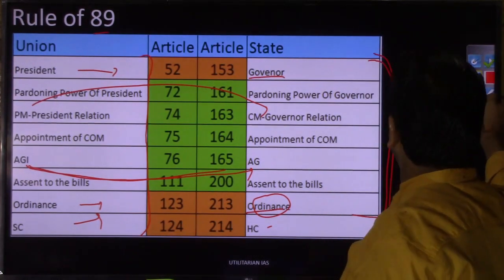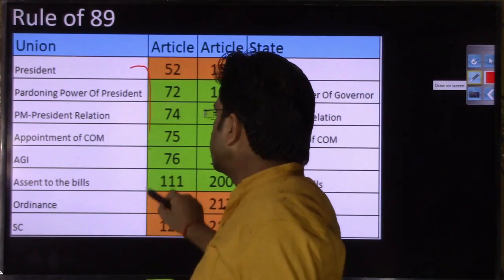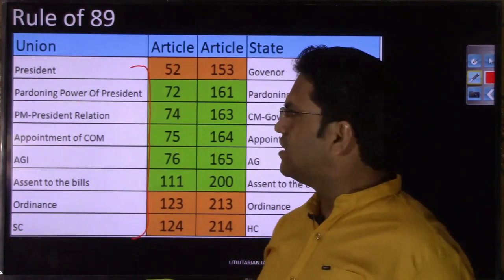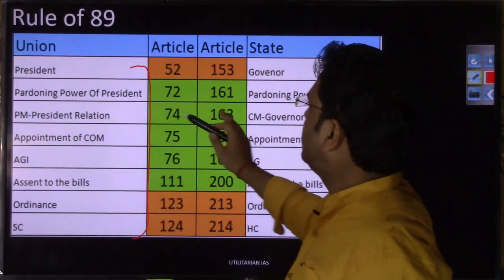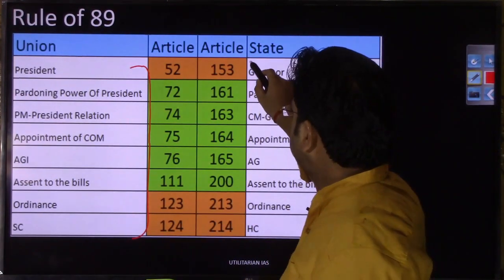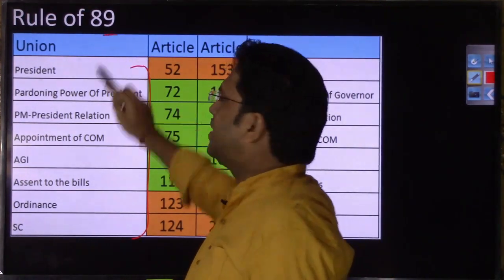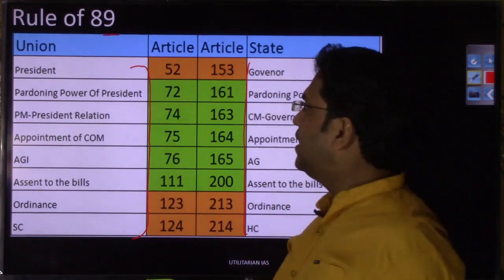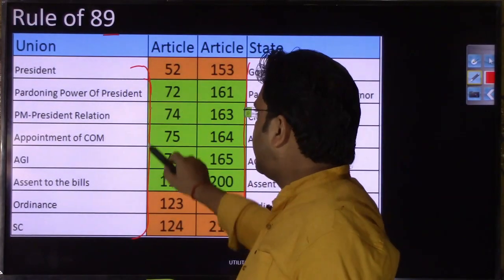If you remember the important articles related to the union functionaries, you can easily remember the corresponding state-level articles by following this rule of 89. And mind you, you cannot apply this rule universally to all the articles.